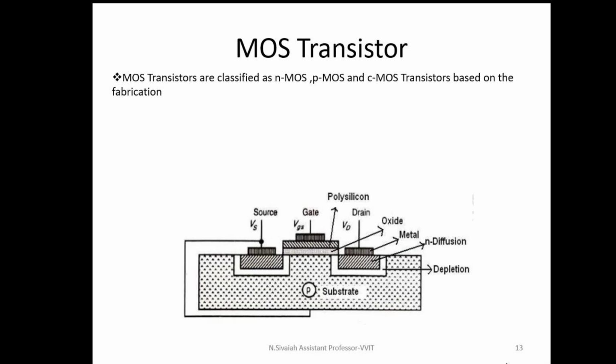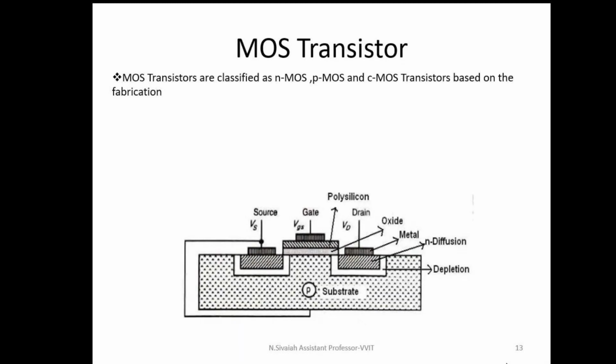Now the next one is the MOS transistor. Why is the name called MOS? Because the structure of a MOS transistor consists of a layer of metal, a layer of SiO2, which is nothing but an oxide, and a layer of substrate. Substrate is nothing but a semiconductor. That means a MOS transistor contains a metal, oxide, and semiconductor. That's why the name is called a MOS transistor.